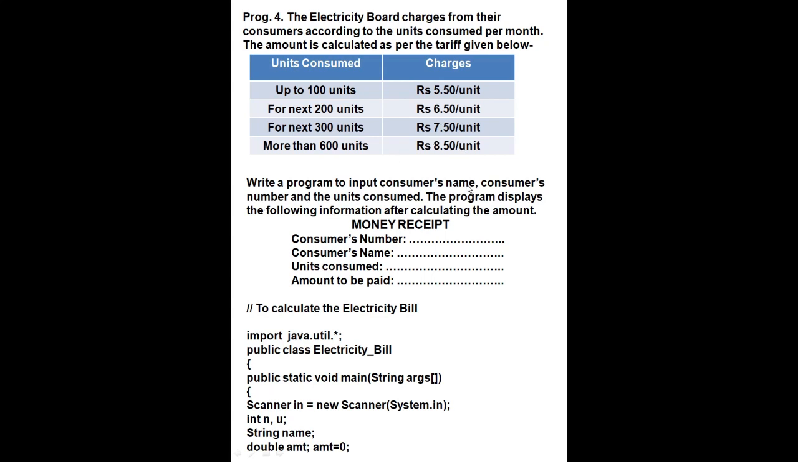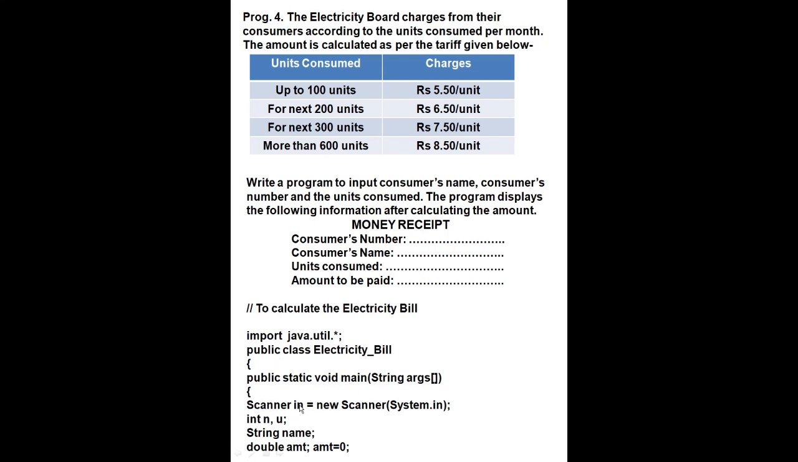Write a program to input consumer's name, consumer's number and units consumed. The program displays the following information after calculating the amount: consumer's name, number, then the money receipt in this form, consumer's name, units consumed and amount to be paid. First you will write the import java statement. Now class name ElectricityBill, because it is related to electricity bill, so we are taking the class name ElectricityBill. Curly bracket, public static void main String args.